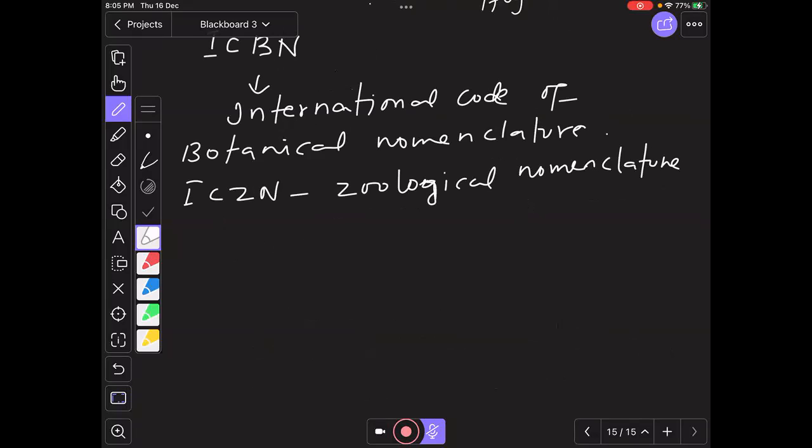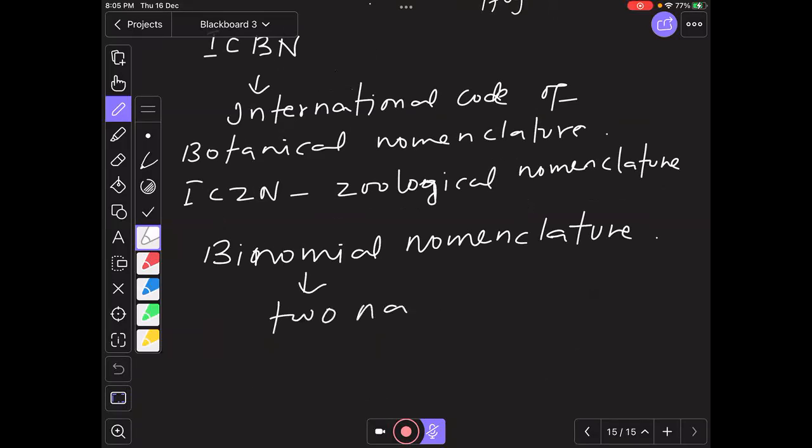When we talk about nomenclature, binomial nomenclature is followed. This binomial nomenclature was given by the scientist called Linnaeus. Bi indicates two, so two names are given. One is the genus name, called the generic epithet, and the other one is the specific name, that is, the species name. So these two names are given to an organism.